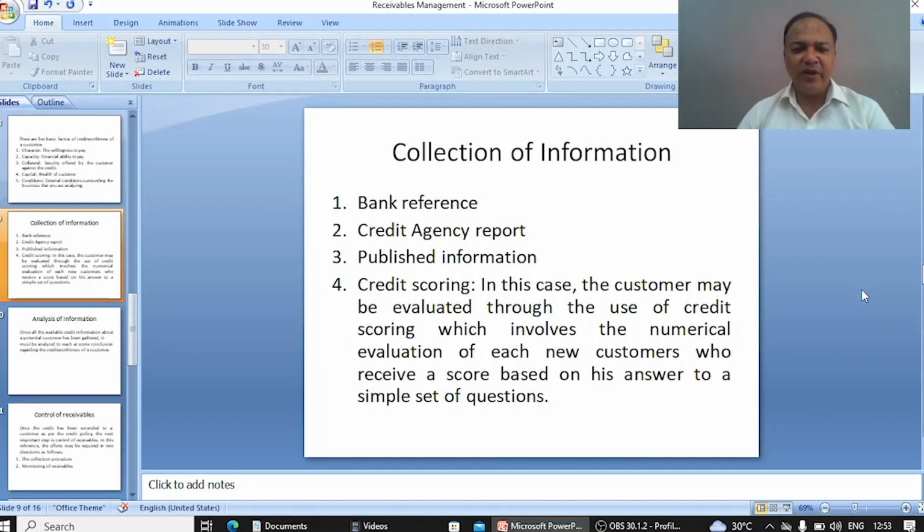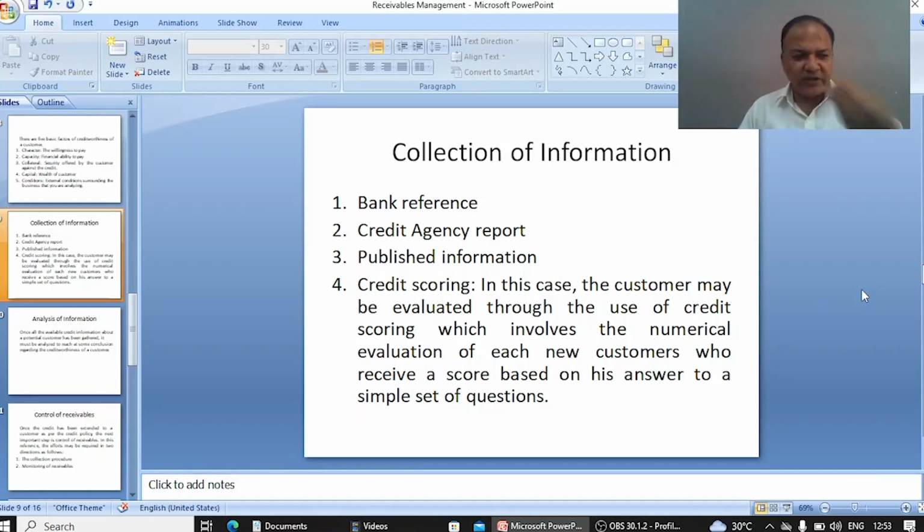Suppose we are asking around 20 questions, and on the basis of the answers of the respondent, he gets a total score. Now, the total score is compared with the minimum requirement of the organization.